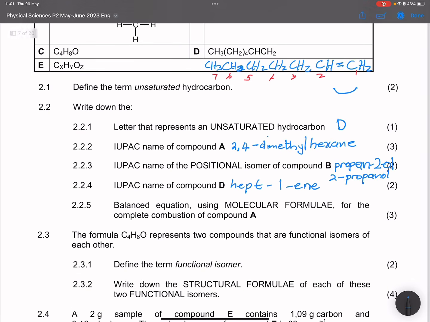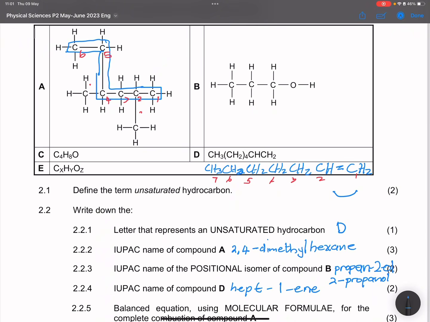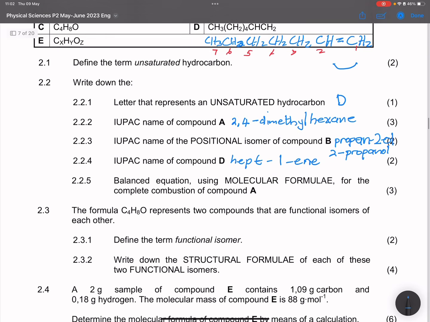They say write down a balanced equation using molecular formulae for the combustion of compound A. So compound A, if you remember, was that 2,4-dimethylhexane. So the molecular formula, it has 8 carbons, so it would be C8H18. You can check it's an alkane, and this would be plus oxygen, and you'd get carbon dioxide and water.